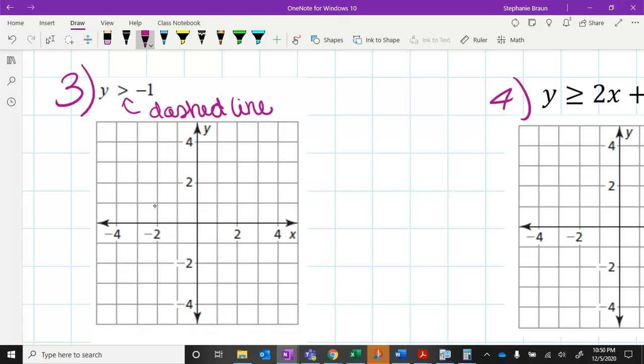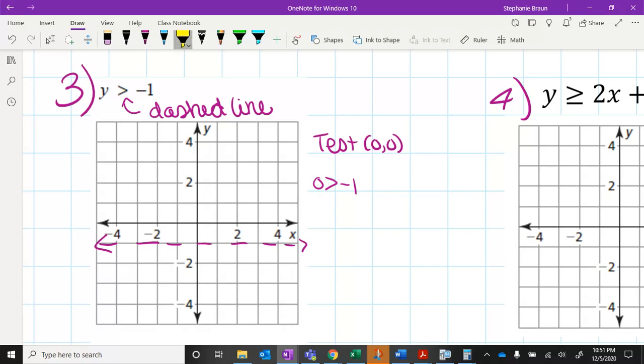Okay, and we're going to go to the y value of -1 and draw a dashed line. And then we're looking for the y values that are greater than -1. Well, we think that should be anything above, so let's choose an ordered pair. Let's choose 0, 0. Actually, I'm not going to graph that, but we're going to test 0, 0. Don't let this confuse you. You only have a y value. So is 0 greater than -1?